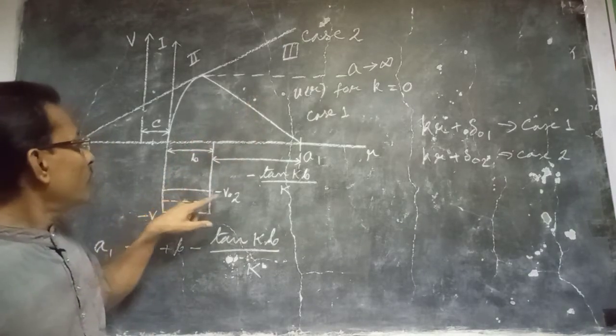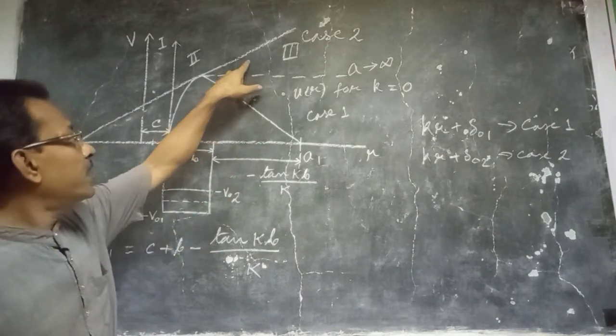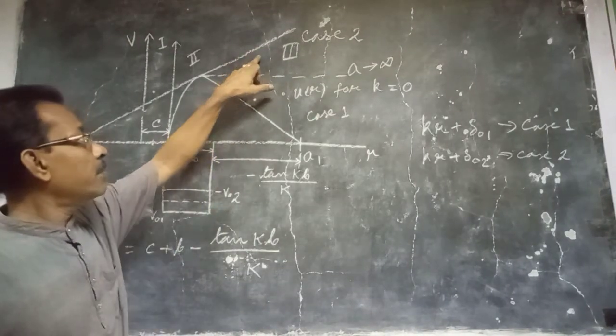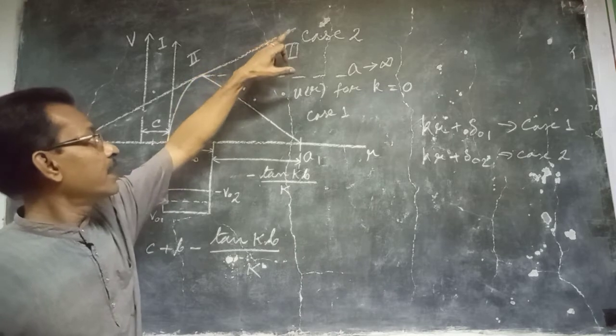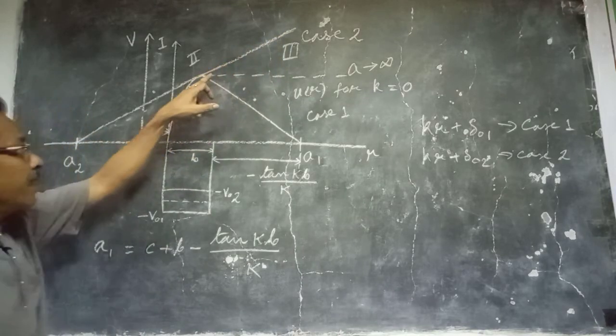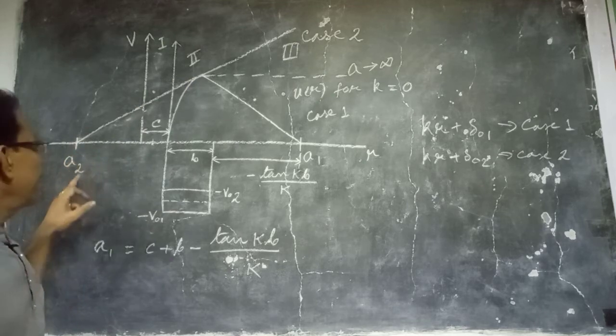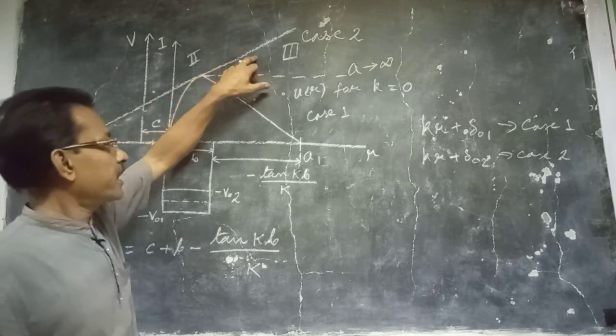And V02 is the strength of the potential for which the potential cannot produce a bound state, so the wave function will diverge in this way. If we extrapolate it, it cuts the r-axis at A2. Here the slope is positive.